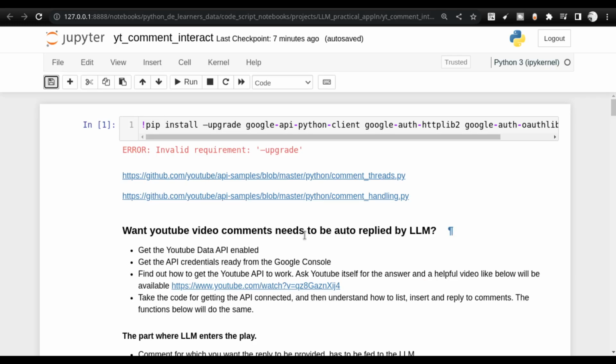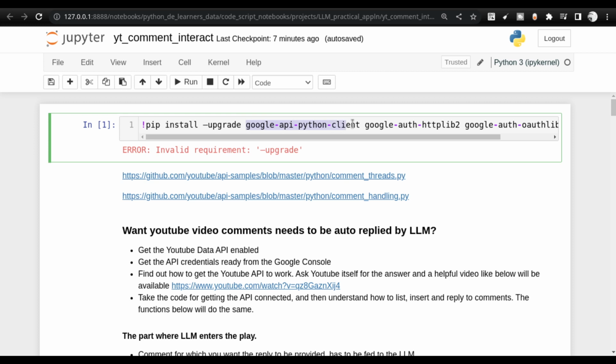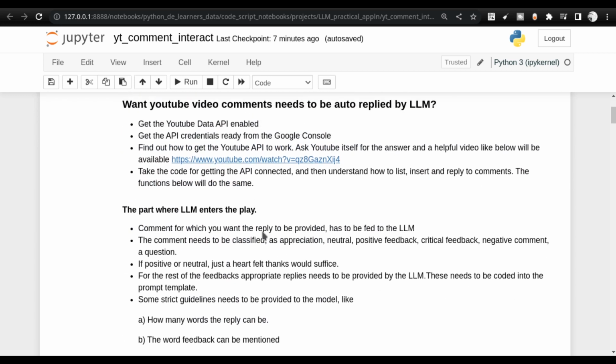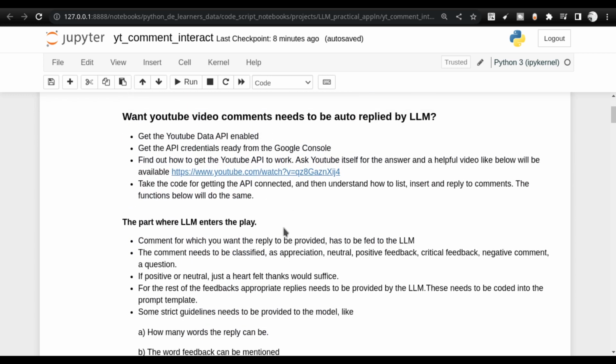Now, the point I wanted to make is the libraries. So we start with the various libraries that we need to first of all install. In your case, you need to install all these necessary libraries in your own system. It's better that you create a virtual environment and do the installation inside that, but it's not mandatory. The API samples for YouTube related code that I will be using is coming from these two links, that is the GitHub YouTube API samples repo. So you can take a look at that also. And the steps that I'll be following, as I told you, I already shared in the presentation. So I'll be following the same steps.